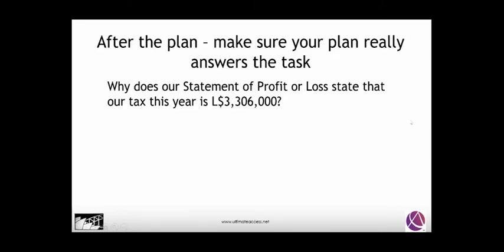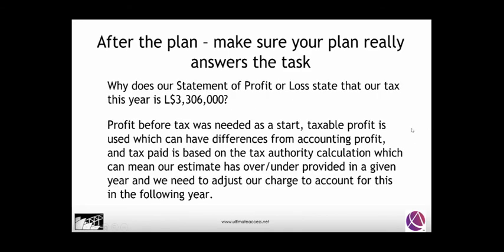So why does our statement of profit or loss state that our tax this year was 3.3 million? Well, profit before tax was needed as a start. Taxable profit is used, which can have differences from the accounting profit. And tax paid is based on the tax authority calculation, which can mean our estimate is over or under. And we need to adjust our charge for that in the following year. Good. So we've made a plan and we have started to get ready to answer it.